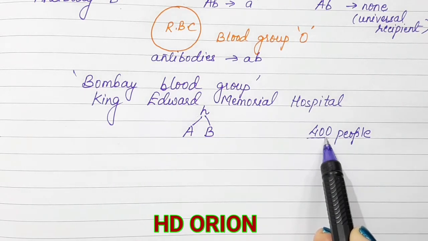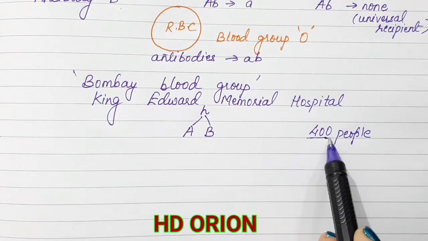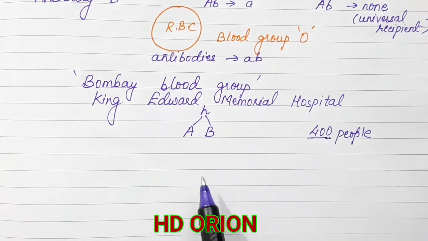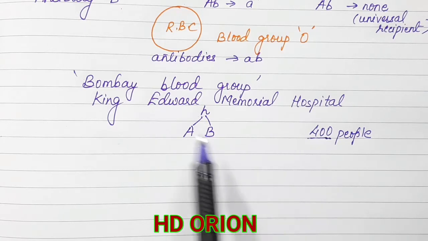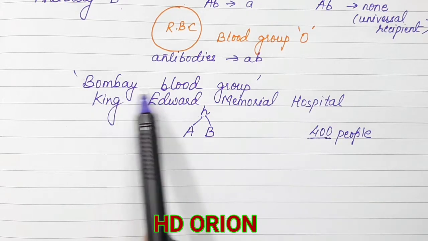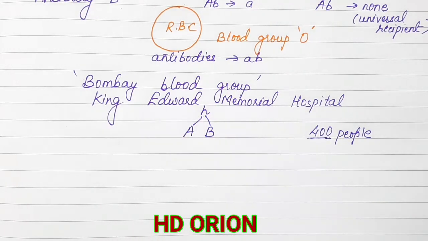There might be other people who have not registered, but see the ratio, this is very rare, and therefore it has not even been included in several of the books. But there is a typical type of blood group which we call the Bombay blood group.